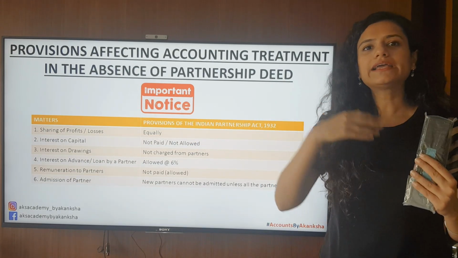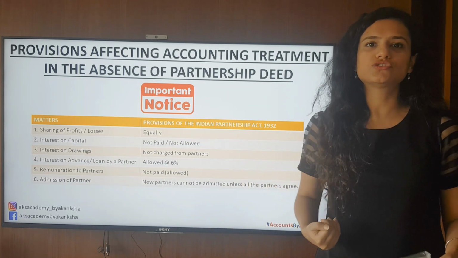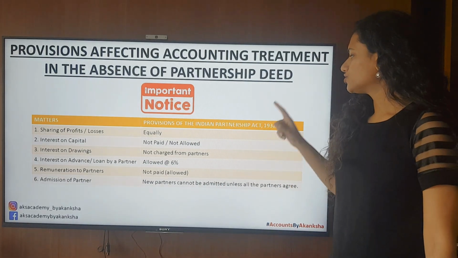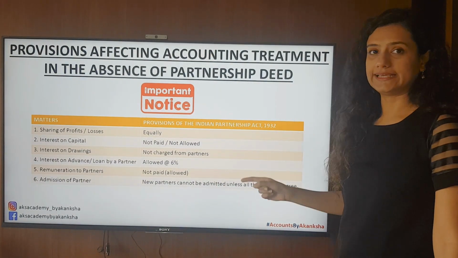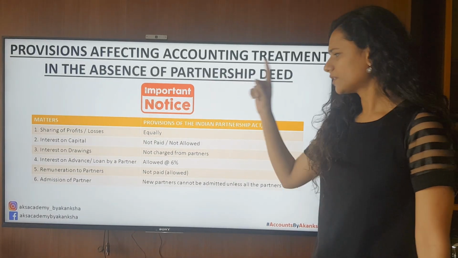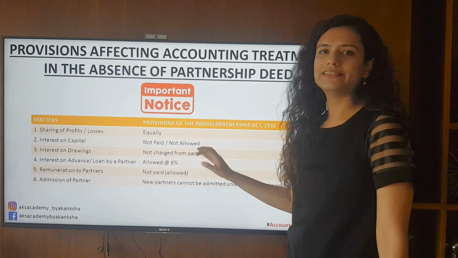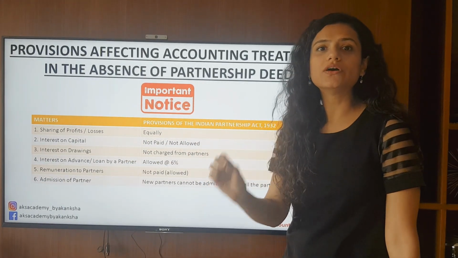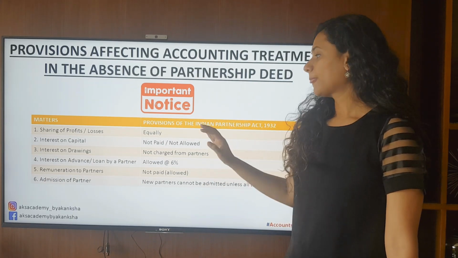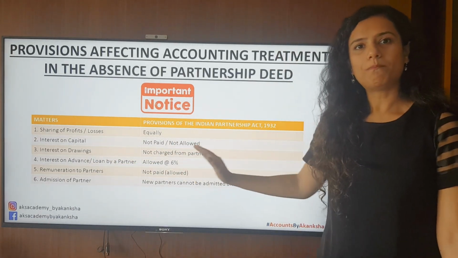Remember, I give a loan to our partnership firm and now I am demanding an interest on that loan. Why not? Of course. So the Indian Partnership Act 1932 states, in case the partnership deed is absent, only allow the interest on the loan at the rate of 6% per annum. Stress on per annum. That's it. The fifth point is remuneration to partners.